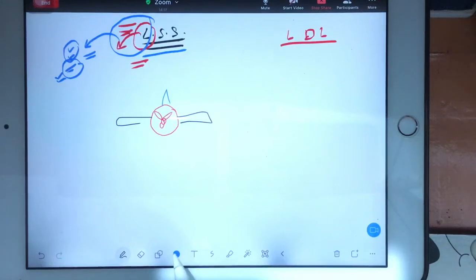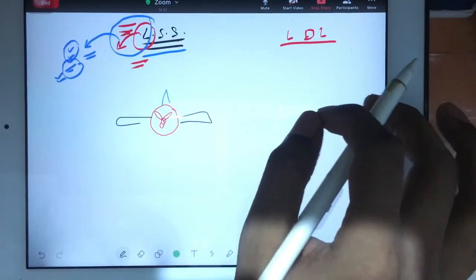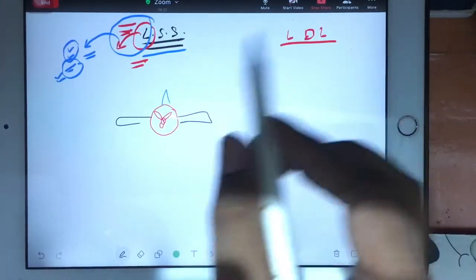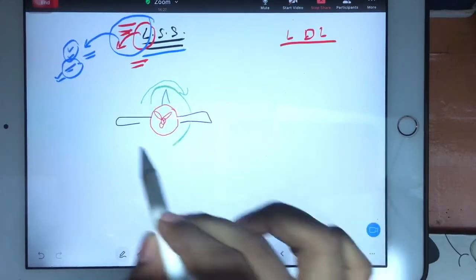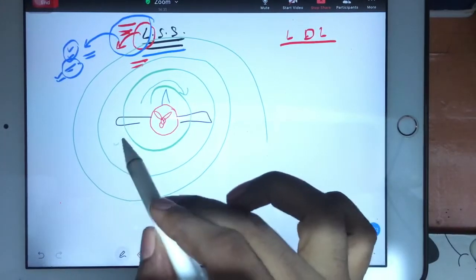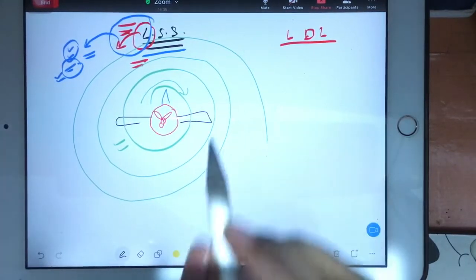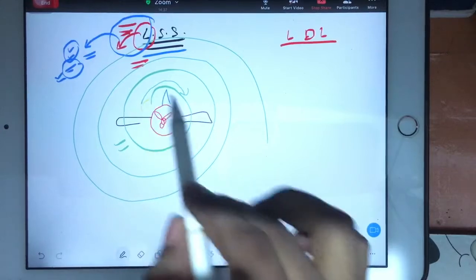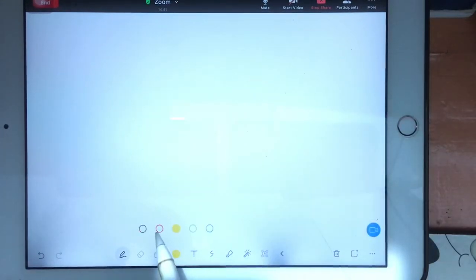View, you just imagine somehow a gust is coming, and because of that rolling started. When I say rolling started, it does not mean that one round, two round, three round, four round. No, it's not like that. A gust will come, it will hit the aeroplane such that it will roll a little bit. It's not like it will roll like this. No, no, no, no. It will roll a little bit. So for that purpose, you just imagine